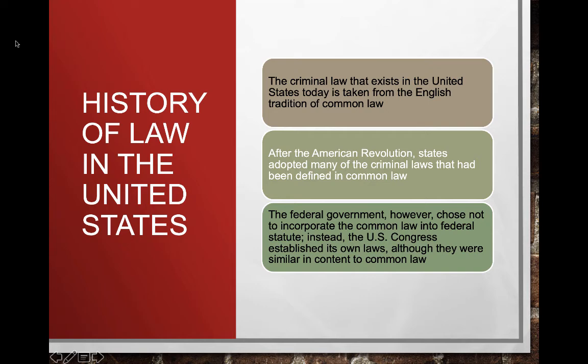The criminal law that exists obviously comes from English common law, and after the American Revolution, the states adopted many of the criminal laws that had been defined in the common law. And the federal government, however, chose not to incorporate the common law into federal statute. Instead, the United States Congress established its own laws, although they were similar in content to the common law.